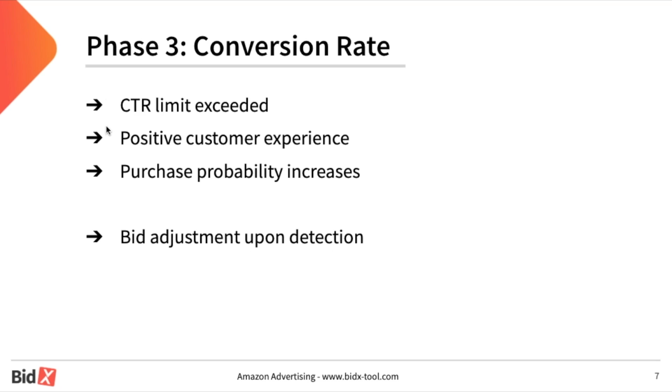In this case, an adjustment of the bid is made as soon as the scenario is recognized by the automation. Now we come to the third phase of optimization: optimization according to the conversion rate. That means that if the ad has been displayed in the first step and the customer has clicked in the second step, it's all about the conversion rate. If the CTR just mentioned has exceeded the threshold, Amazon assumes a positive customer experience. This naturally increases the probability of a purchase. If this scenario is recognized, a bid adjustment takes place.